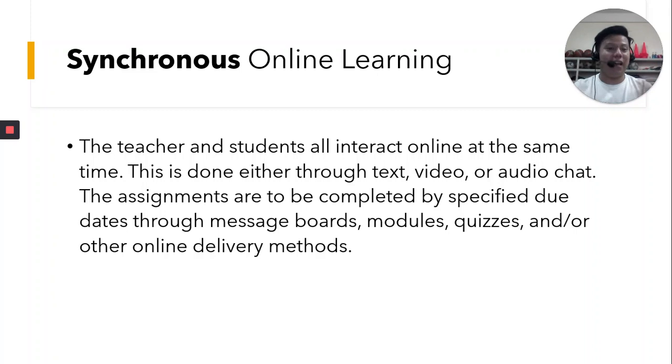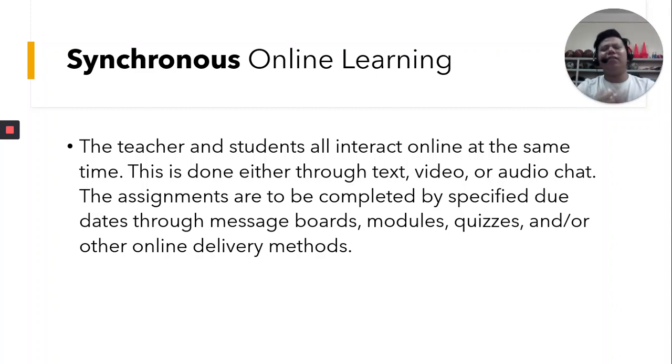Okay, this is done either through text, video, or audio chat. So later you will see what are those learning platforms that we can use for online learning which focuses on the synchronous way of delivering the lesson. The assignments are to be completed by specified due dates through message boards, modules, quizzes, and or other online delivery methods. So, tatandaan nyo lang sa synchronous learning, sabay-sabay tayong natututo.